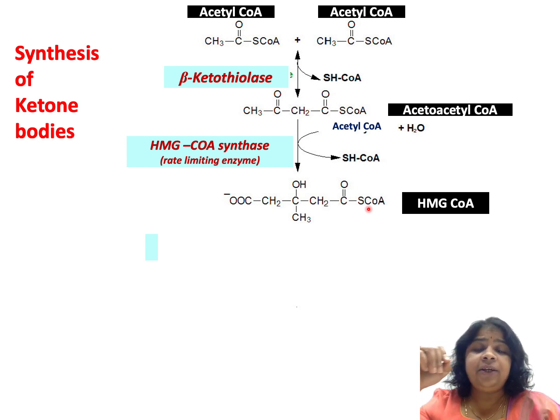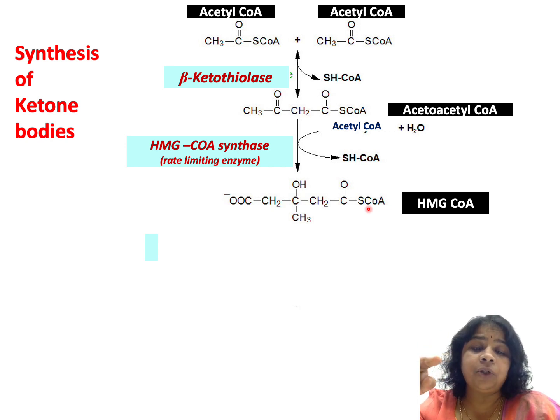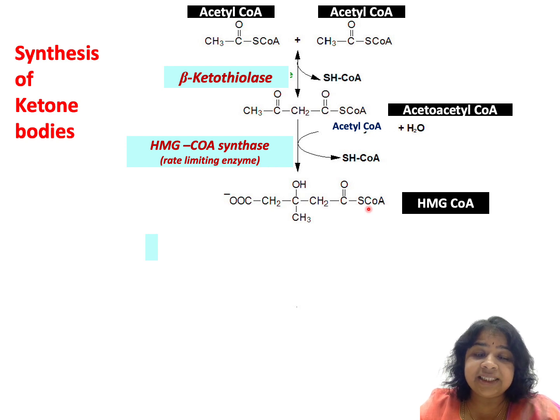One more thing you need to remember, these steps are common to both ketone body synthesis as well as synthesis of cholesterol. Cholesterol synthesis starts off in the same way, but the difference is cholesterol synthesis happens in the cytosol, whereas ketone body synthesis happens in the mitochondria. So you have cytosolic and mitochondrial isoenzymes.